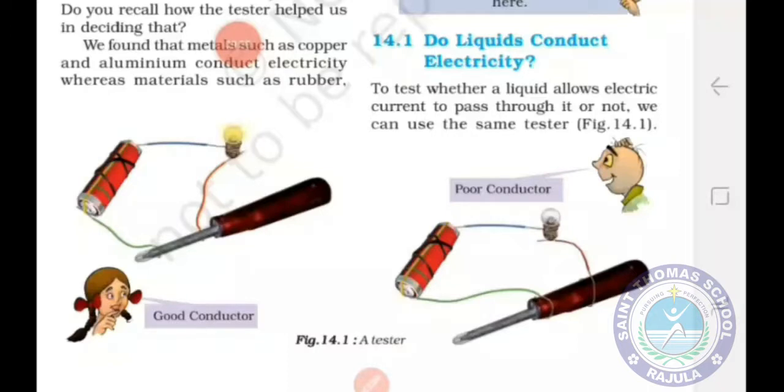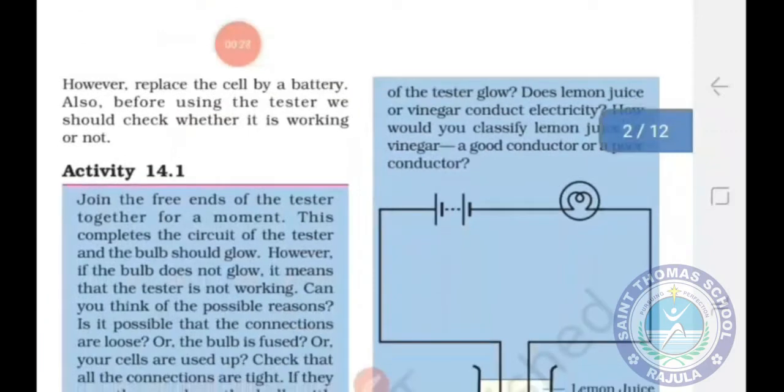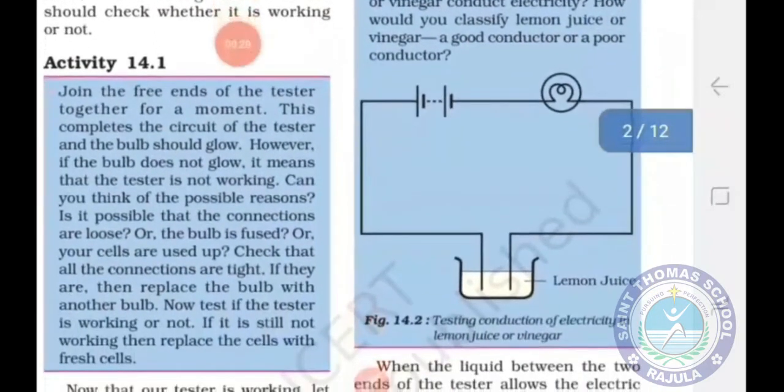Students, distilled water does not allow electric current to pass through it because it doesn't contain dissolved salt. Means it is the pure form of water. But when you dissolve some amount of salt in the distilled water, then it allows electric current to pass through it. Okay, so let us understand which type of liquid will conduct electricity and which type of liquid does not.